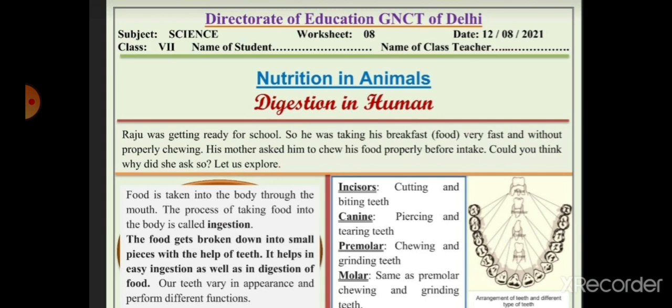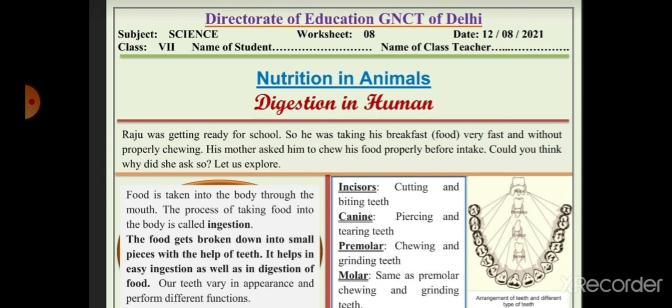Ingestion means taking in of food by mouth. This process of taking food into the body by mouth is called ingestion, and teeth help in ingestion and also help in digestion by chewing the food particles into small pieces.